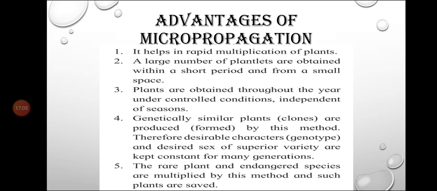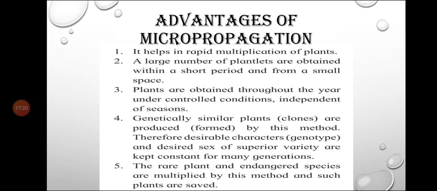We will definitely use the better quality of the crop, so we will get the better yield, superior variety for many generations.